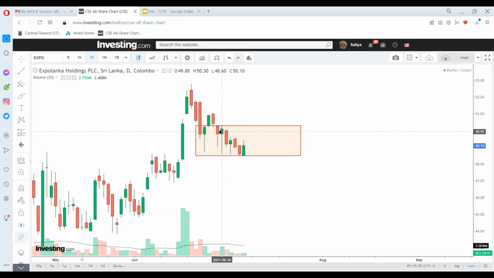And there was a question as to what will happen. Then I mentioned that if there is going to be a breakout above 50.30, that is interesting. That is what we have to watch on the bullish side. And I mentioned that we should watch what is going on without doing anything.